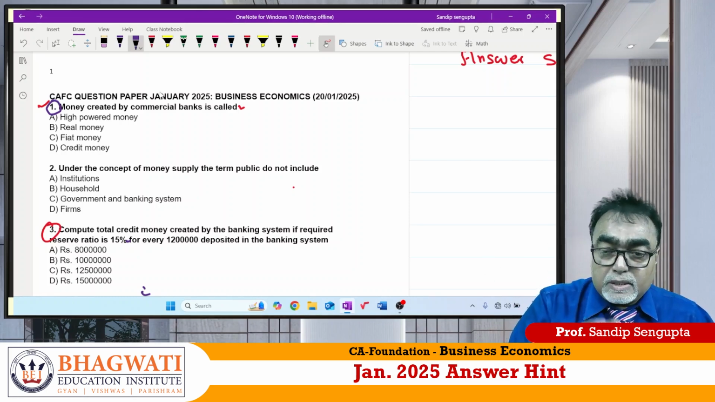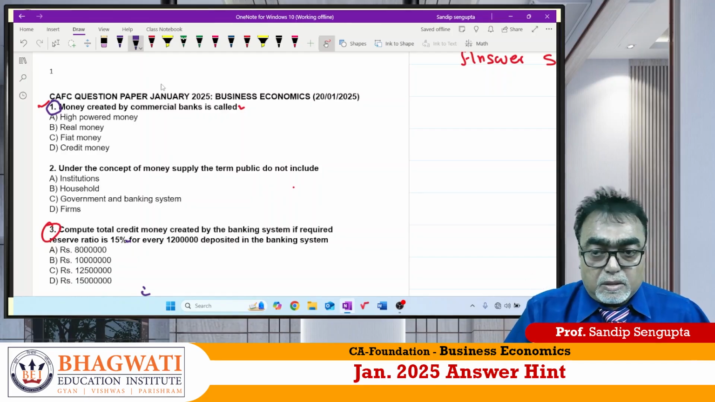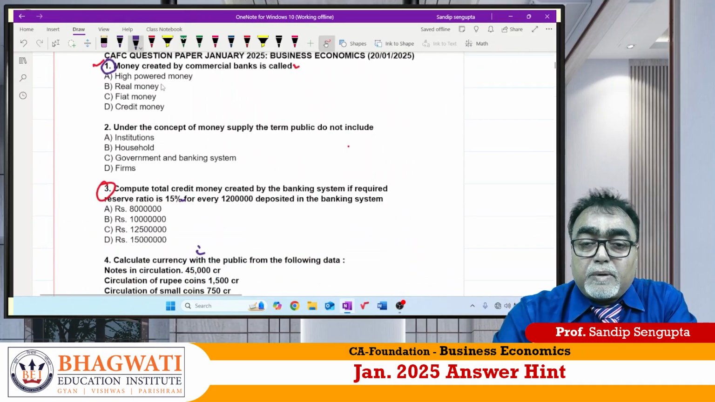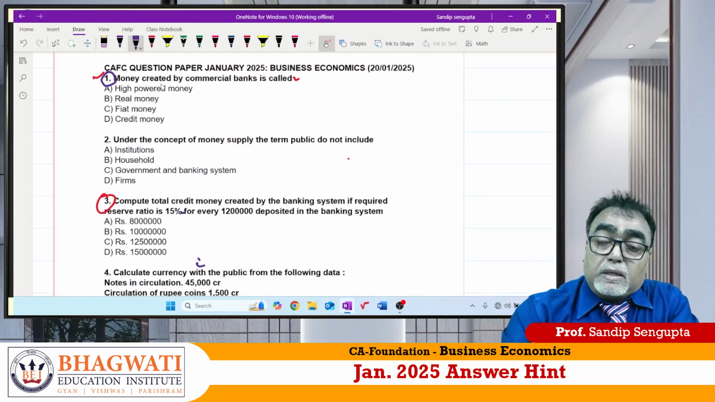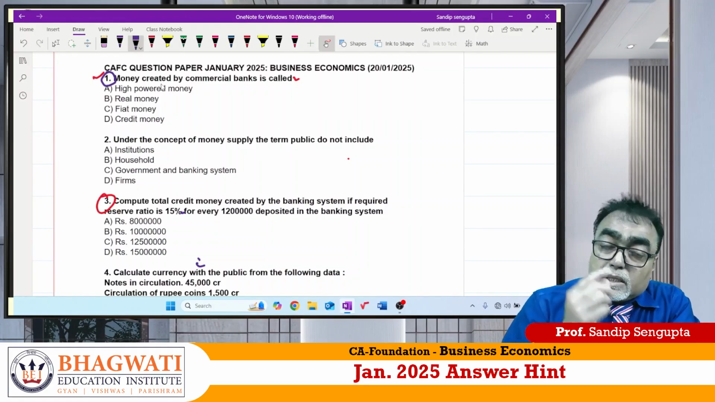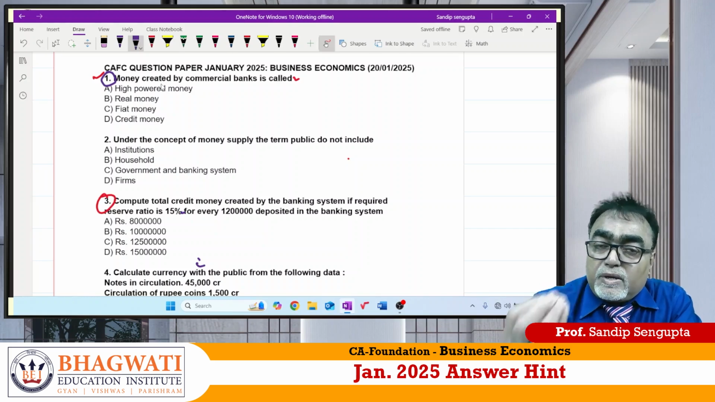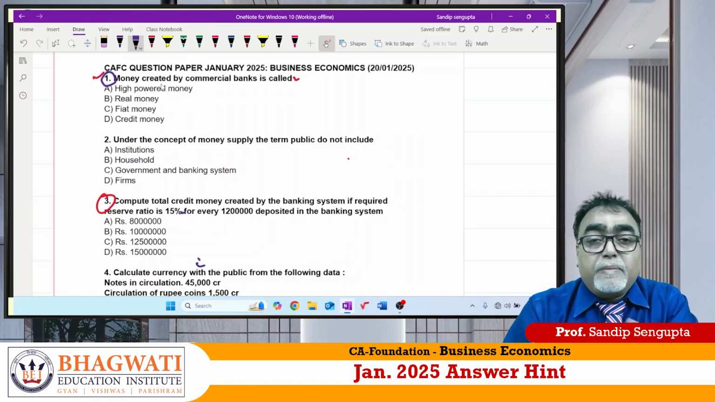So for your reference, I typed it and I'm discussing answers on the basis of the typed serial number. In your question paper, you cross-check with the answer script. Number 1 question is money created by commercial bank. Which one is the option? A is high-powered money. Sir, high-powered money is what? Total monetary base. Real money is what? Total money divided by price. Fiat money is what? The money which is authenticated by RBI.